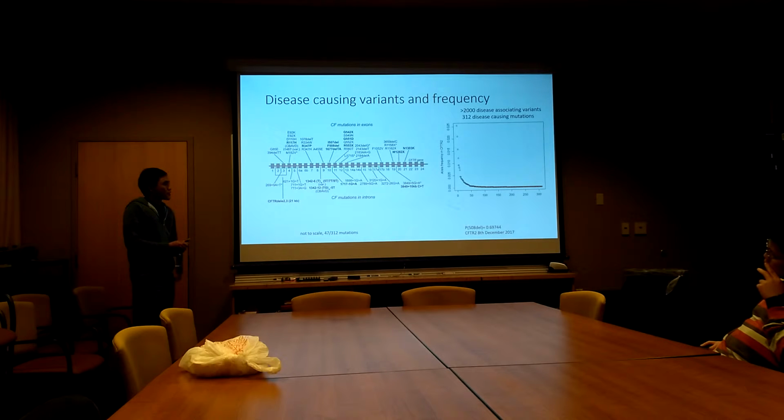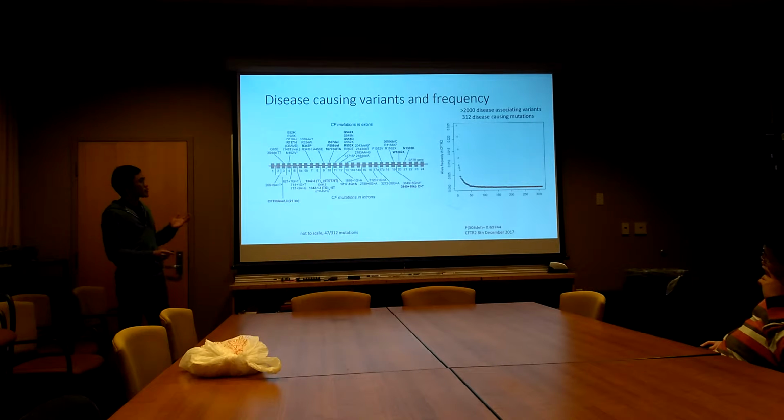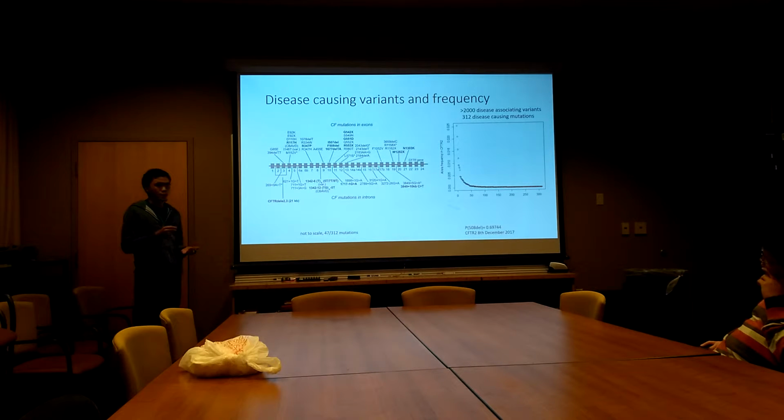Over the last two decades, people have discovered about 2,000 different cystic fibrosis associated variants. It's really complicated, as shown here. This is a representative of 47 out of the 312 causal mutations which have been validated either by clinical or experimental data.